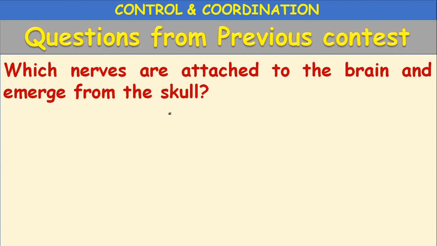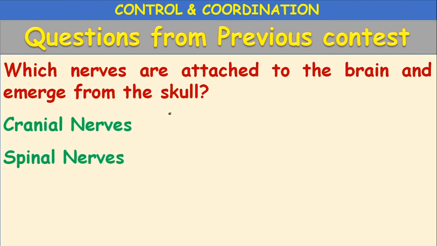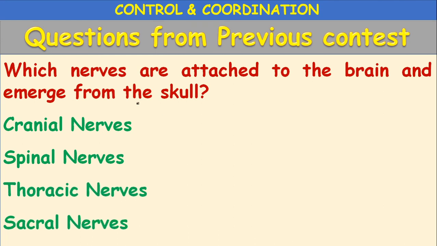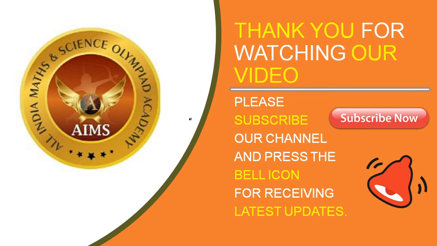Which nerves are attached to the brain and emerge from the skull? Cranial nerves, spinal nerves, thoracic nerves, sacral nerves. The cranial nerves. Skull is also called cranium. The nerves which come out or emerge from the cranium, they are called cranial nerves. There are 12 pairs of these cranial nerves present. Okay, children?